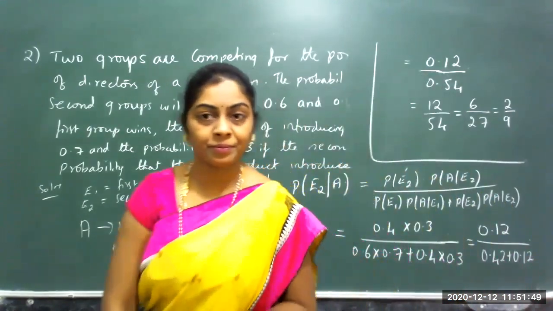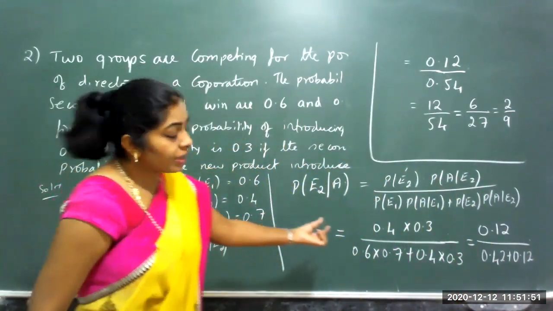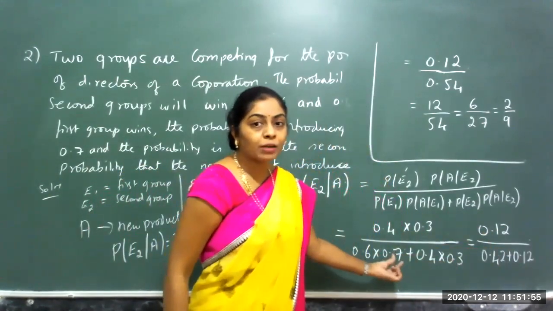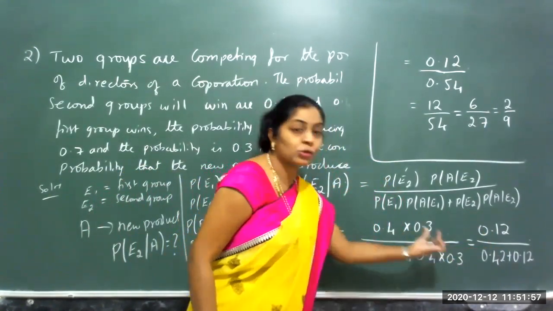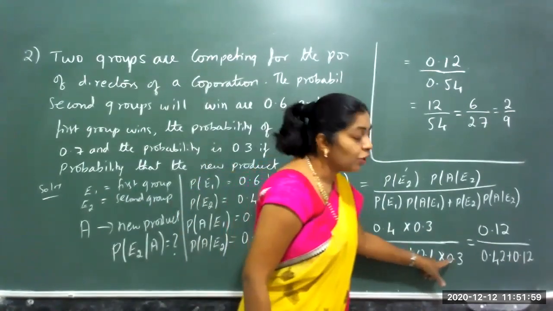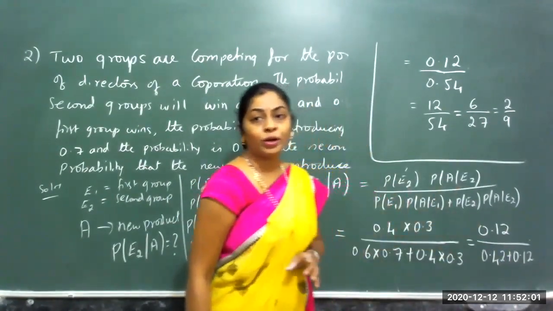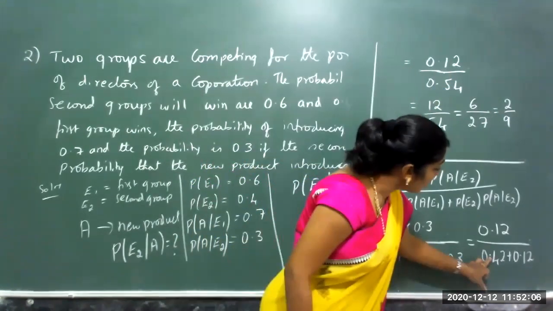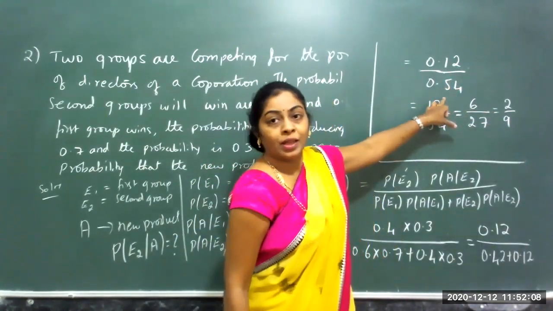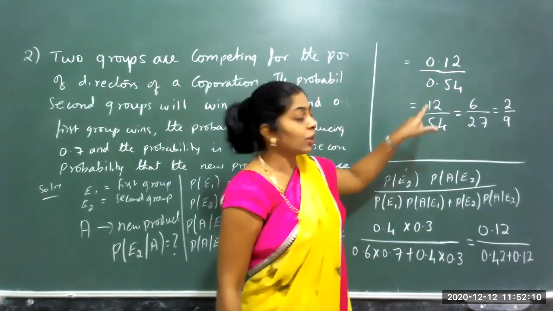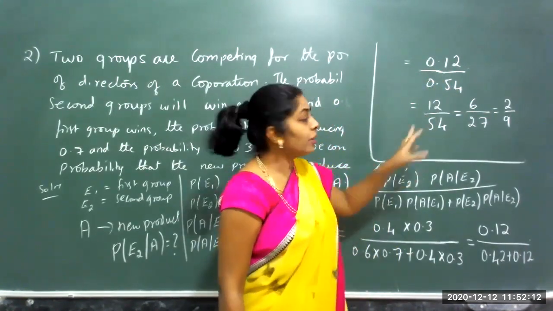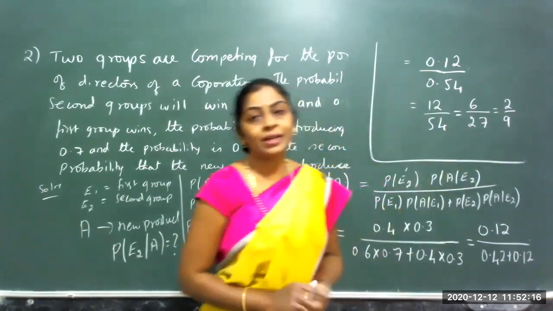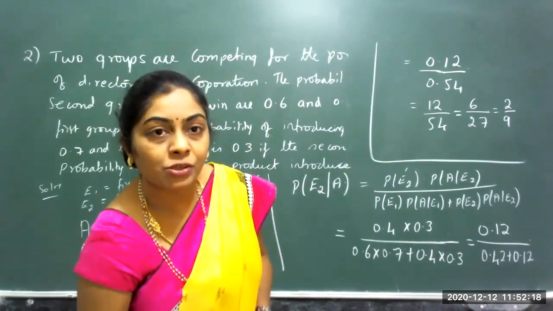2 by 9. So first, the decimal places I multiplied 0.12, 6 7s are 42. After 2 decimal places, so 0.42 plus 4 3s are 12, 0.12. So 0.12 I kept as it is. When I added this 0.52, after 2 decimal places I will take it out. 12 by 54. 2 multiples when I consider 6 by 27, I get 3 multiples 2 by 9. Let us consider next one.